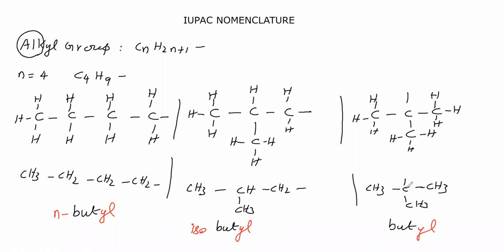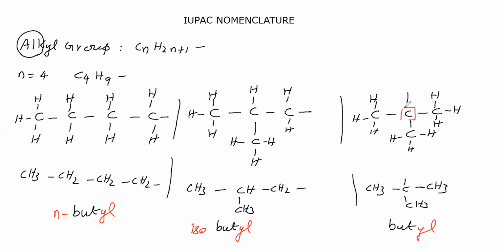Now, this carbon is bonding with some other group; we have not mentioned what.